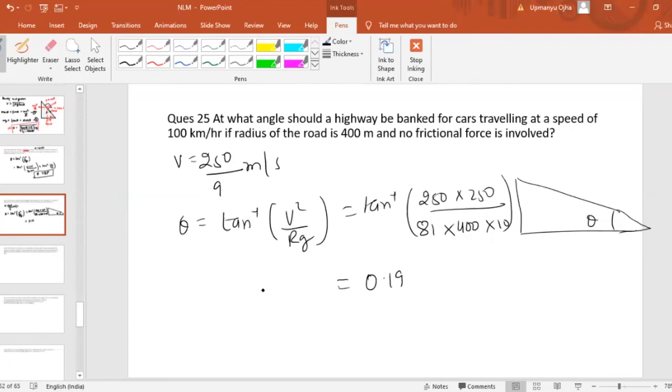So tan theta is 0.19, or we can say that theta should be equal to tan inverse of 0.19. Okay, that is your answer. Understood? It is similar to the previous problem which we have done.